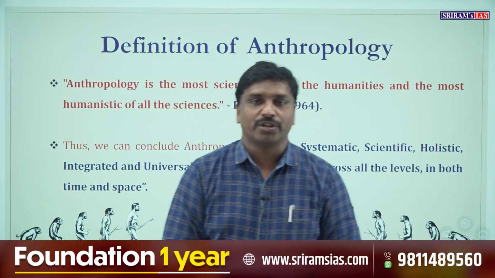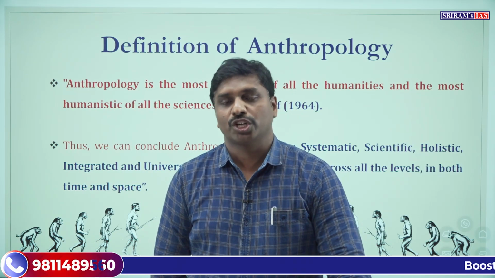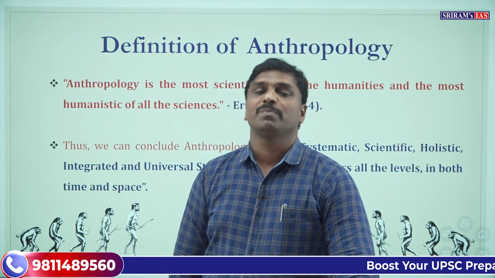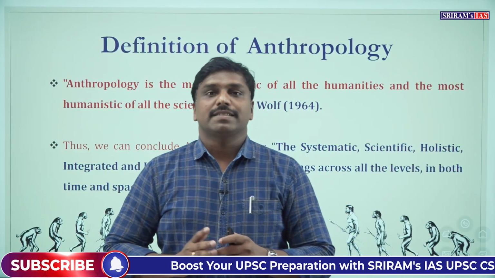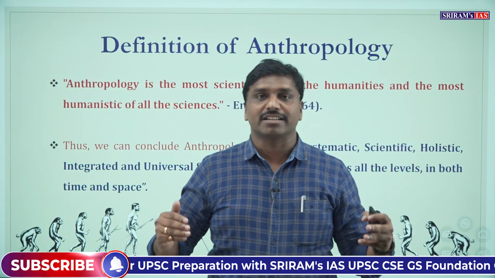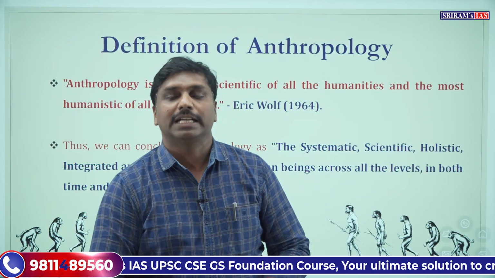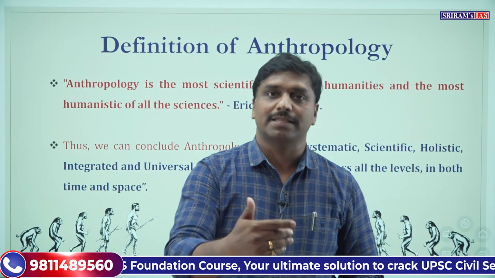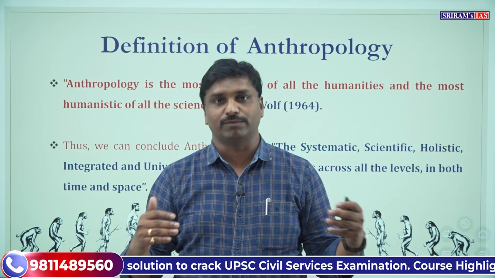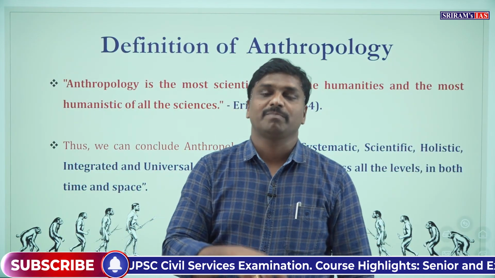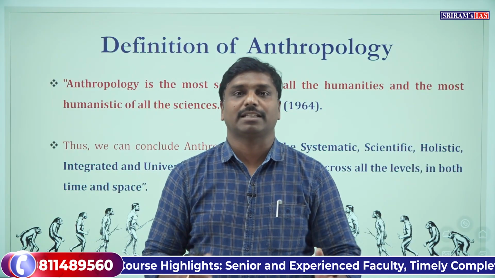I hope you have understood what anthropology is all about. In very simple fashion, anthropology is nothing but the systematic, scientific, holistic, integrated study of man across all the levels of development in both time and space. That means extending throughout the world and in all the different periods. That's what anthropology is.